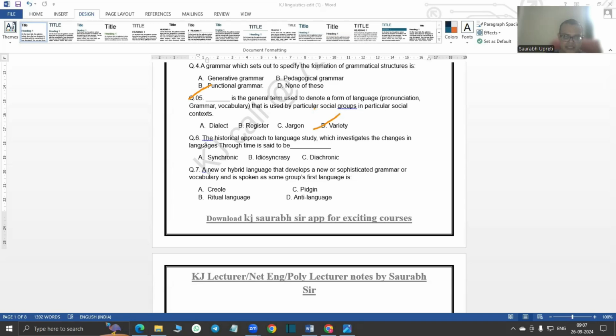Question six: the historical approach to language study, which investigates the changes in language through time, is said to be the diachronic approach. Very important question, this one. Then the seventh question: a new or hybrid language that developed a new or sophisticated grammar or vocabulary and is spoken as some group's first language is now called Creole.